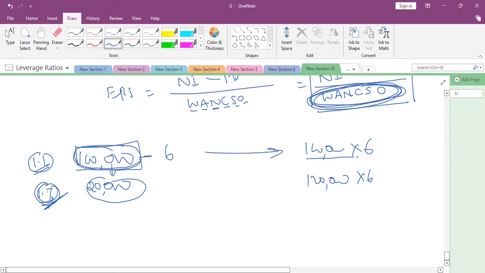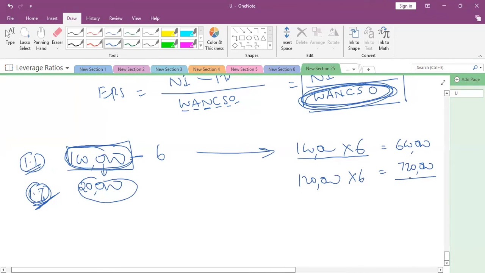So 100,000 into 6 as per weighted average is 600,000. And this will become 720,000. Now tell me how much total? 1,320,000. This is the total after multiplying.